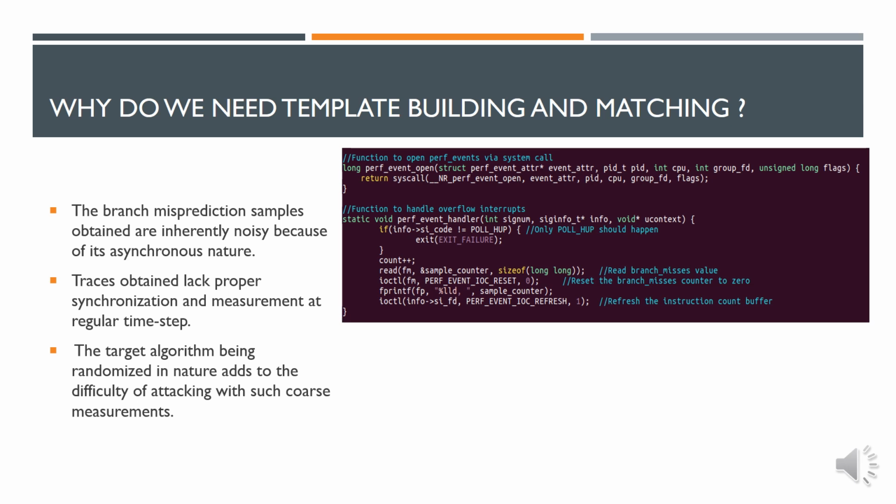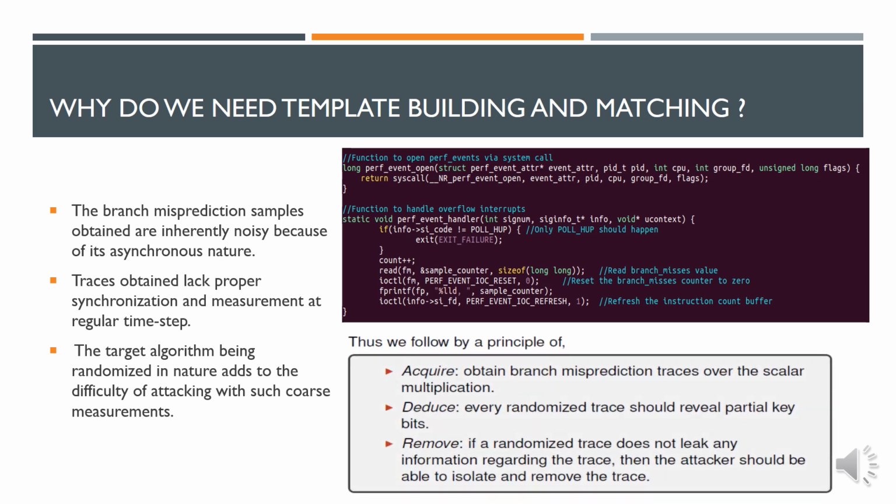The template attack is composed of a template building phase followed by a template matching phase. During the template matching phase, we perform a deduce step to derive the values of an unknown set of keys based on the observed performance event, followed by a remove step to eliminate observations that have a low confidence or which are erroneous by introducing extra checks. An erroneous deduction may affect subsequent key recovery. Therefore, the remove step as well as an accurate model of the branch predictor are of crucial importance here.